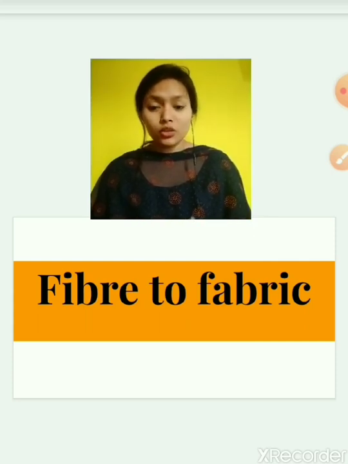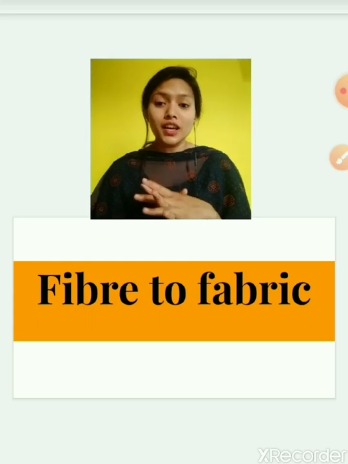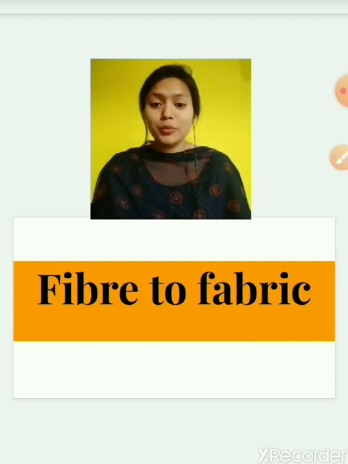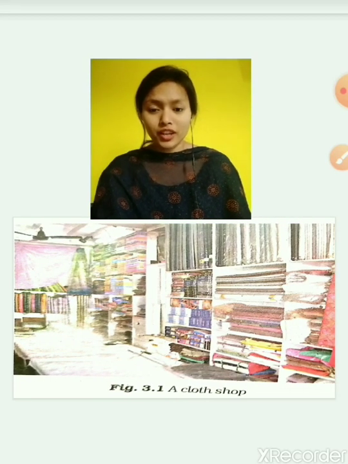And one thing you all must have observed is that they are made up of different materials. Some are very soft to touch, some are very rough, some are very bright, some are very dull. Why is it so? Why is there so much variety? Yes, because they are made up of different types of material.